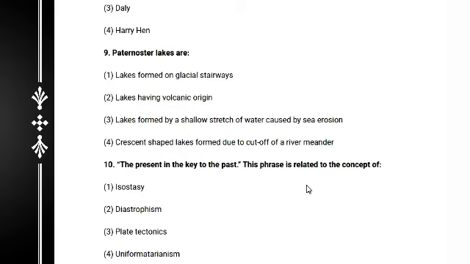This is a very important question, number 9. The answer is 1, the lakes formed on glacial stairways.